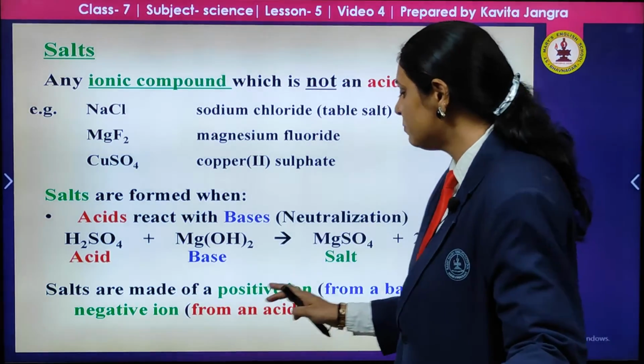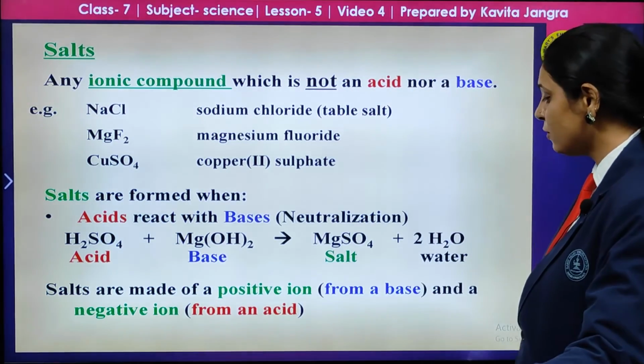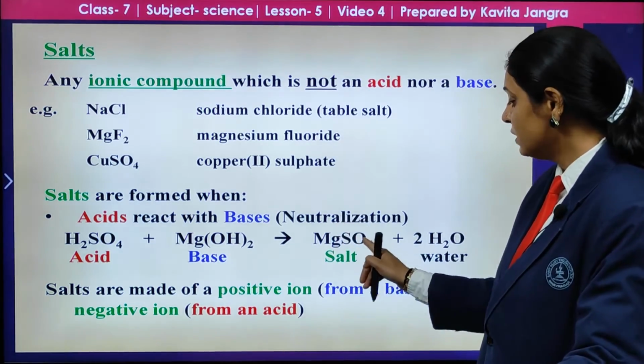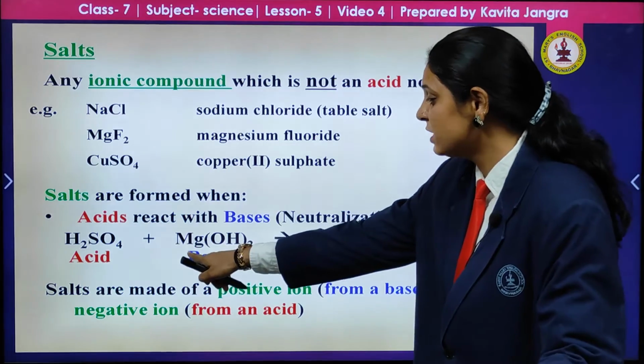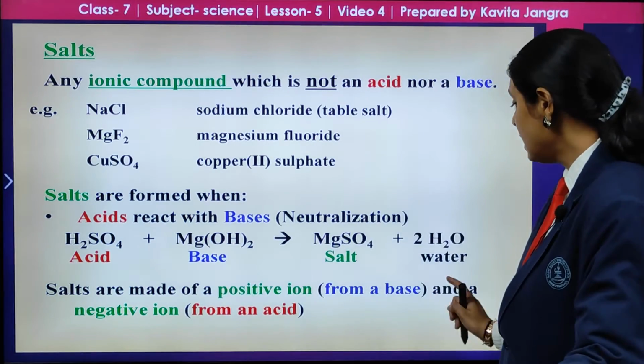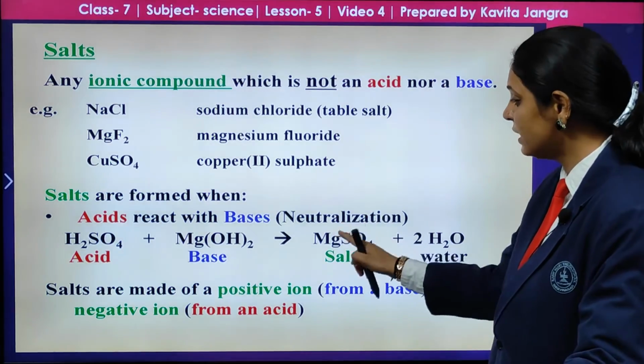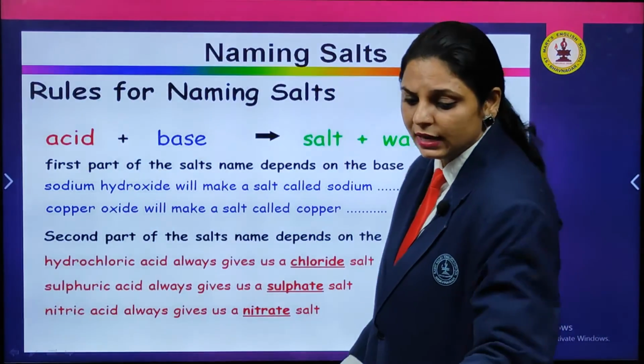Now, salts are made up of positive and negative ions. Here, the positive magnesium comes from the base, magnesium hydroxide, and the negative sulfate, SO4, comes from the acid.